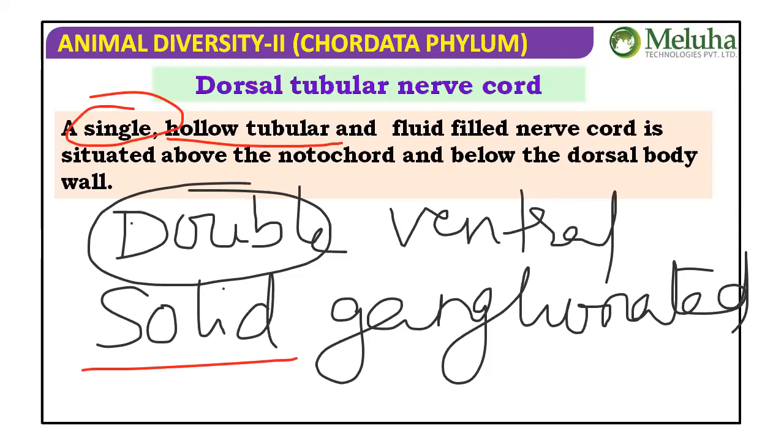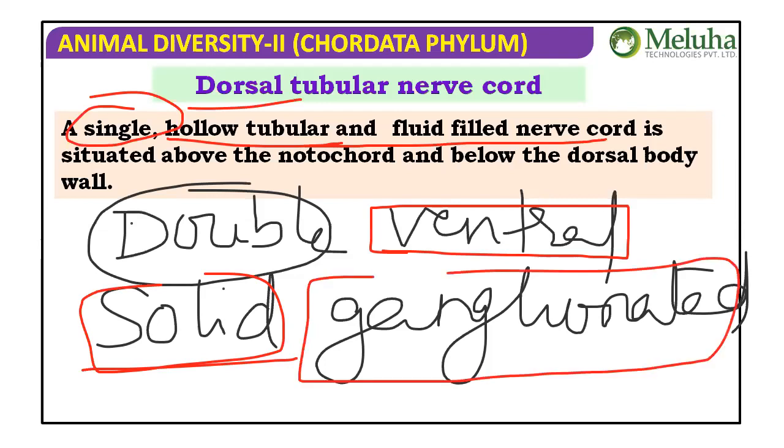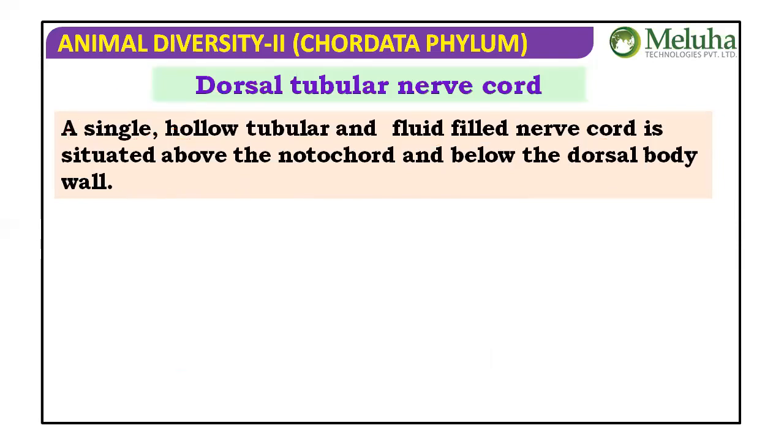Okay, a hollow, tubular, and fluid-filled nerve cord is there in the case of chordates. In non-chordates, it is solid. In non-chordates, the nerve cord is ventral, ours is dorsal. Next, in non-chordates like the earthworm, we see ganglia present in every segment. Our nerve cord can be described as single, hollow, tubular, and non-ganglionated. Location is at the dorsal side.